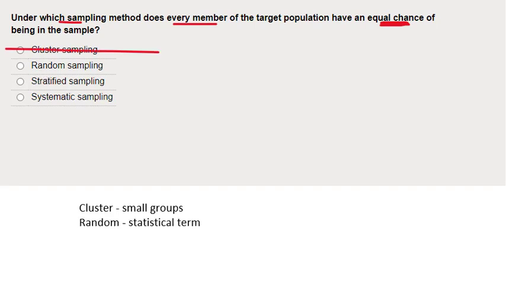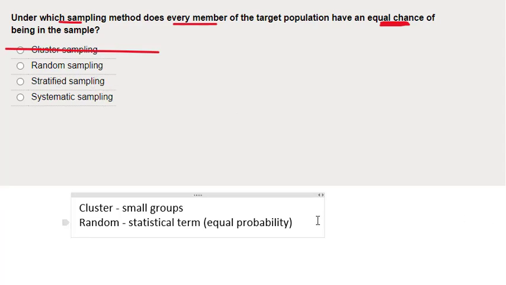Random sampling next. Well, I remember from my studies that random doesn't mean at random where I just pick them randomly. That's actually haphazardly. Random is a statistical term that means everything has an equal probability. So actually, I think I found the answer already. It's random sampling because that is what this means. But let's just check that the others are incorrect. I always like to make sure the wrong answers are definitely wrong.